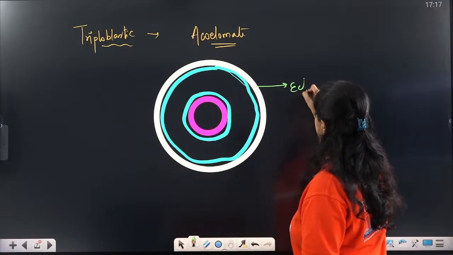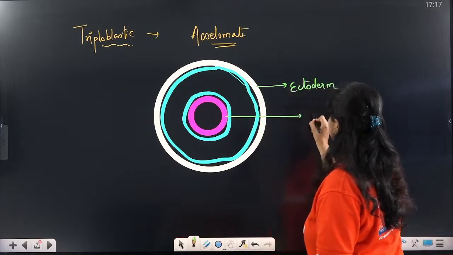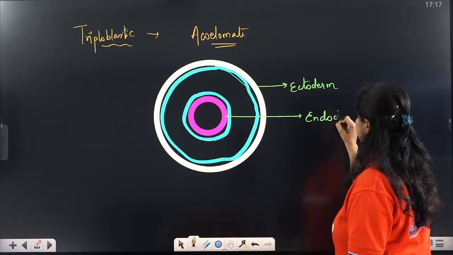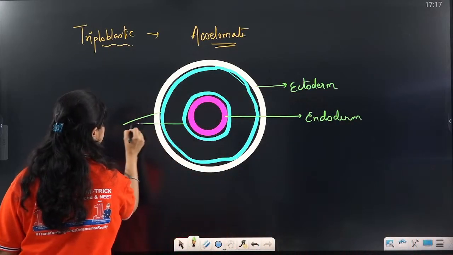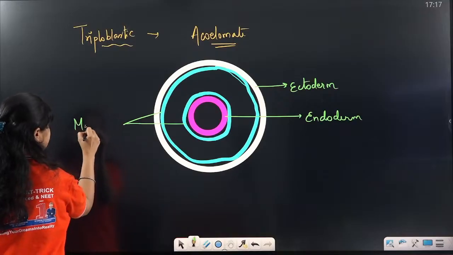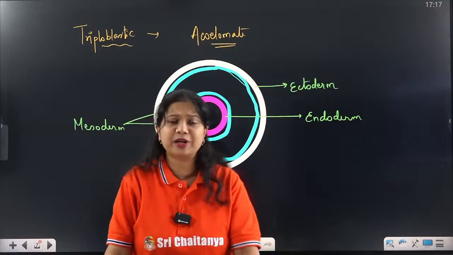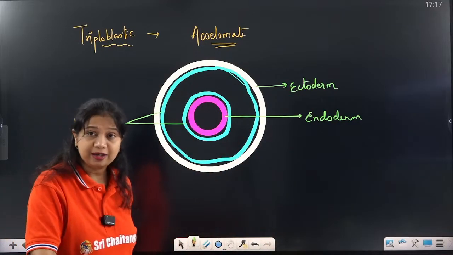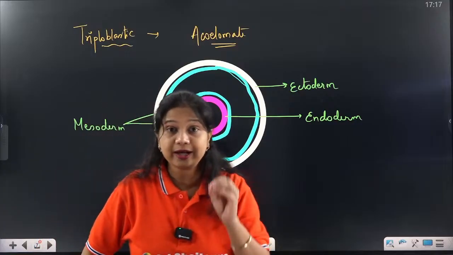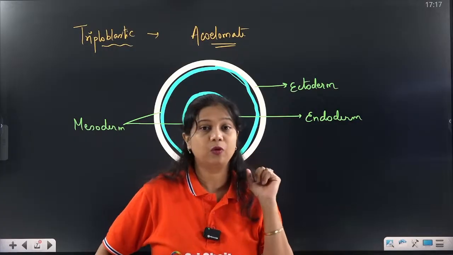This is the ectoderm, the endoderm, and in between it is the mesoderm present. So if all three germ layers are present, then why are we calling it an acoelomate organism? Because to call an organism coelomate, we have two important characteristics. What are these?